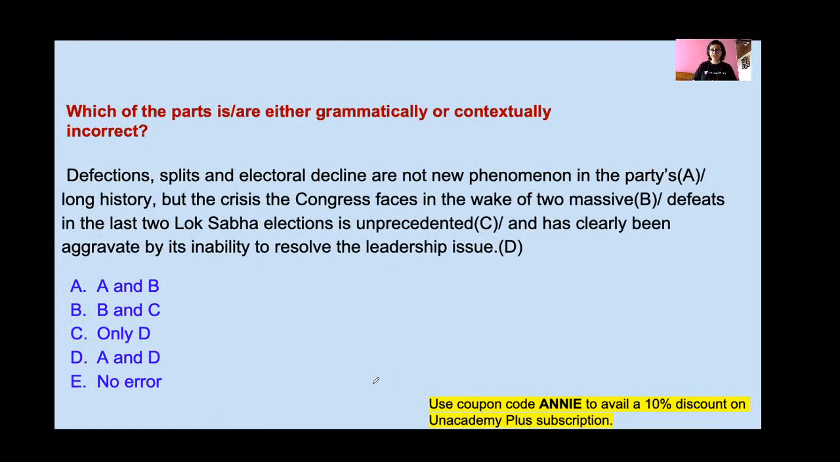This is the first question. So please try solving the question, and after that I'll explain to you. Please try solving the question. Here you have to find out the part that is either grammatically or contextually incorrect.